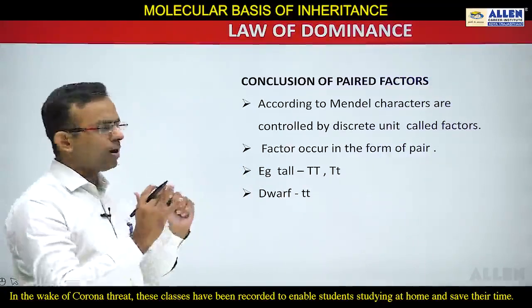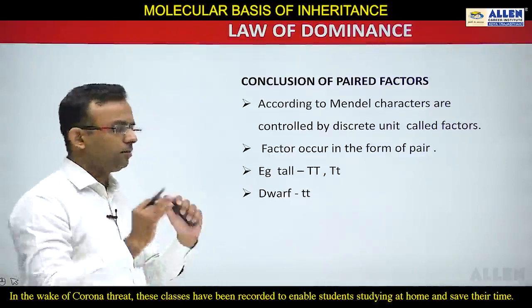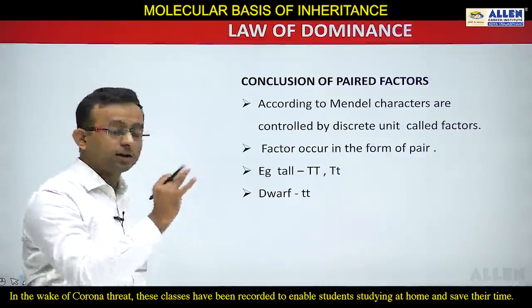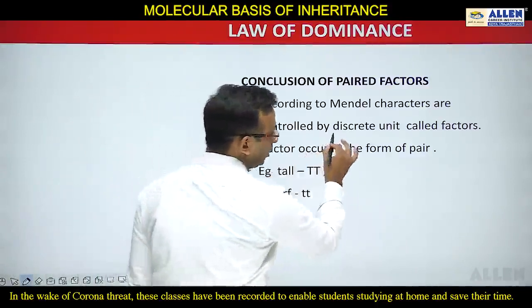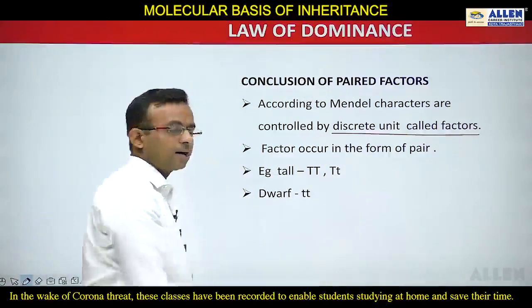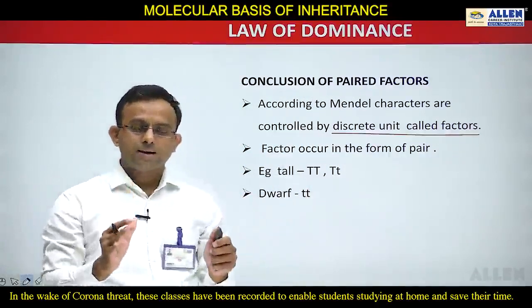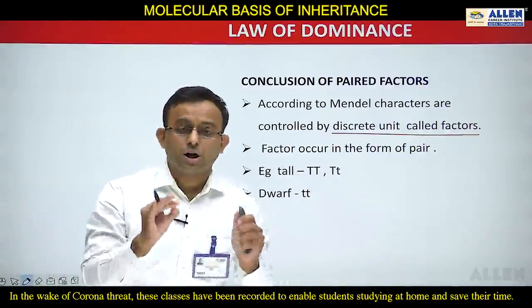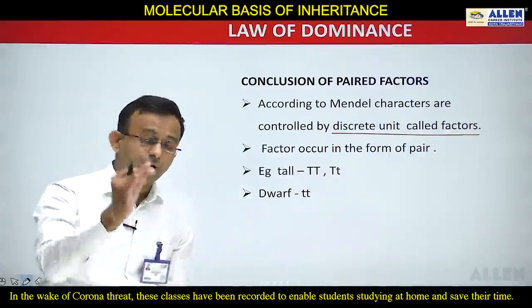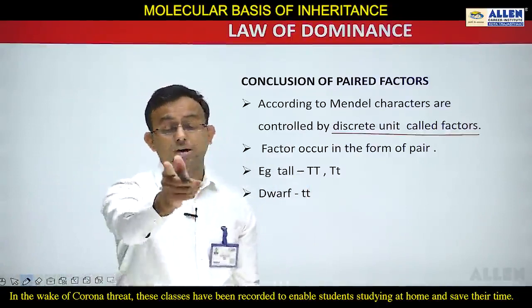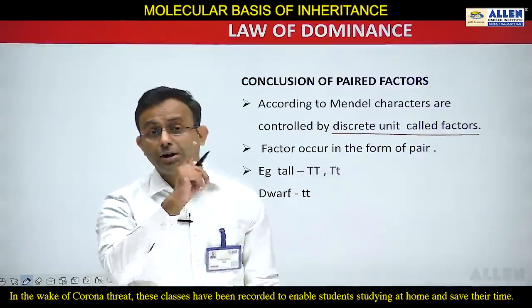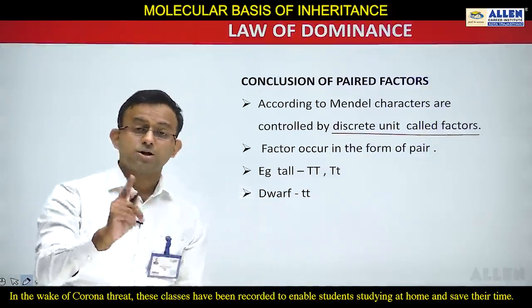So students, what do you mean by paired factors? According to Mendel, characters are controlled by discrete units called factors. Mendel said that each character is controlled by factors, and these factors always occur in pairs. As I have also mentioned, in a diploid individual, each gene has two alleles.